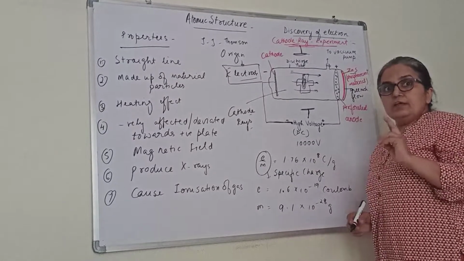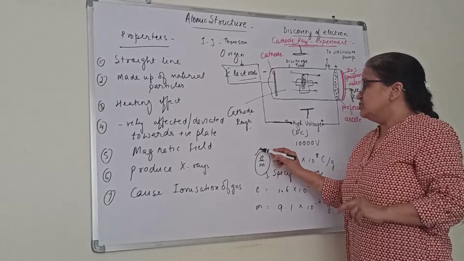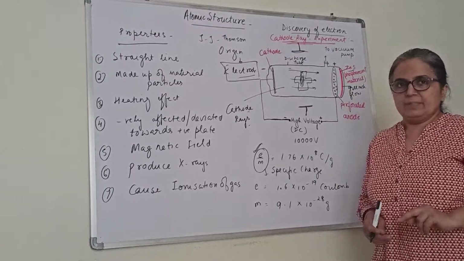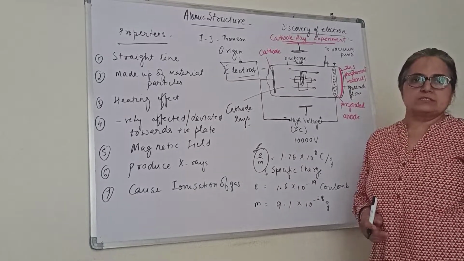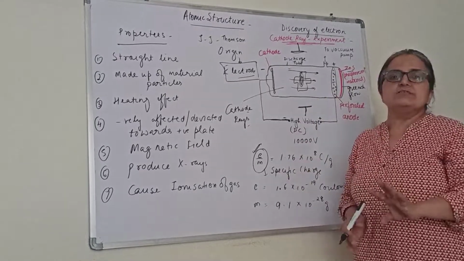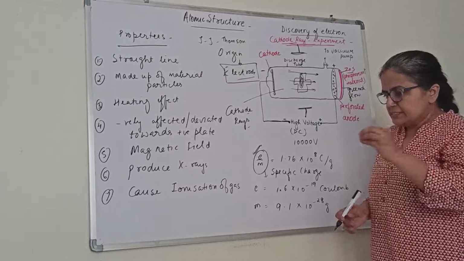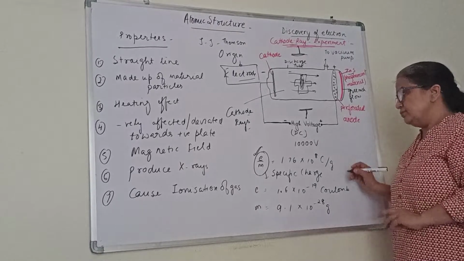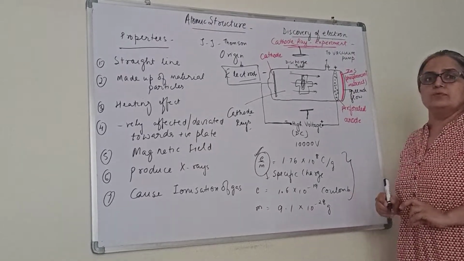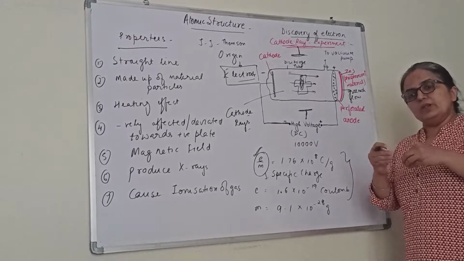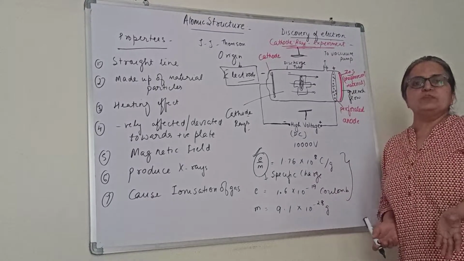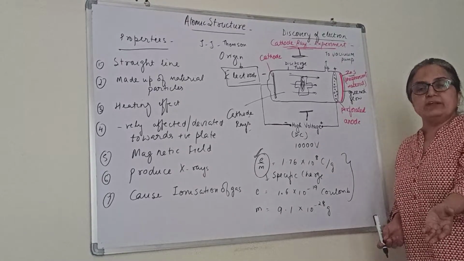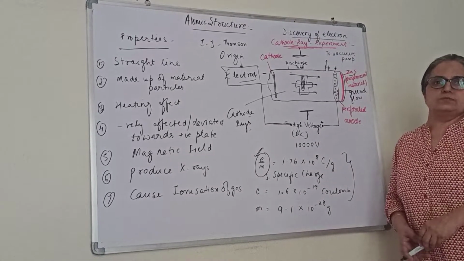Now one very, very important thing: the specific charge for the cathode rays was found to be the same irrespective of the gas. You change the gas, the specific charge was found to be the same. Is it clear? Please make note of this. This is very, very important. Sometimes they even ask: arrange the following species in increasing order of specific charge: electron, proton, neutron, alpha rays. It's a very important question asked in MCQs.